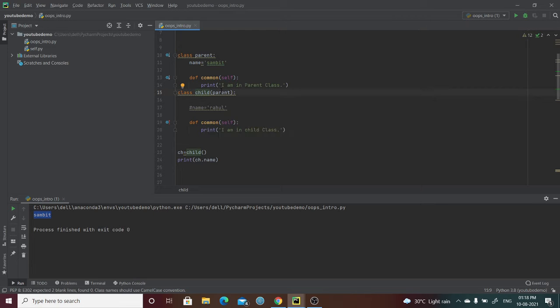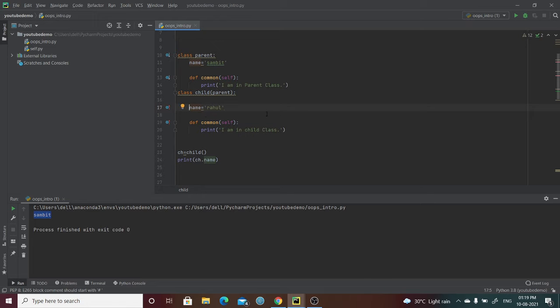So it checks whether there is any variable name available in the parent class. In the parent class it is available, so it will just print this particular variable name. This is the way you can say variable overriding. So it overrides the parent class variable.